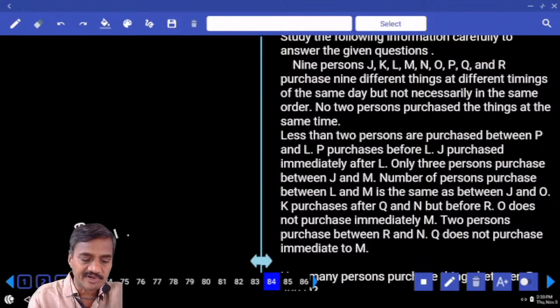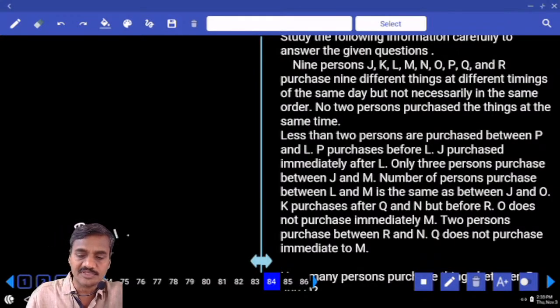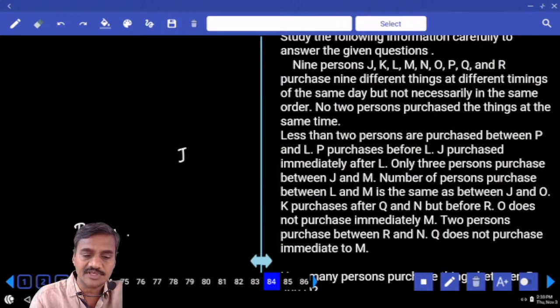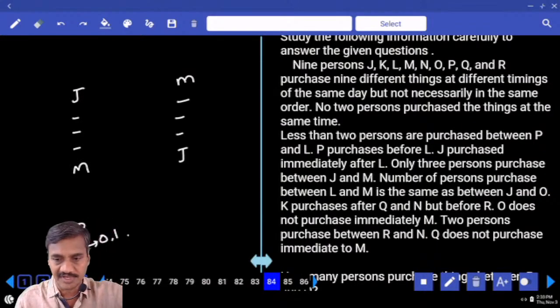J purchased immediately after L. J and L must be together, and only 3 persons between J and M. Now in between J and M there must be exactly 3. If J is here, 1, 2, 3, M is here. That is one possible. Or if J is here and M, and between J and M how many people? 3 people. 1, 2, 3, M is here. Only 3 persons between J and M.